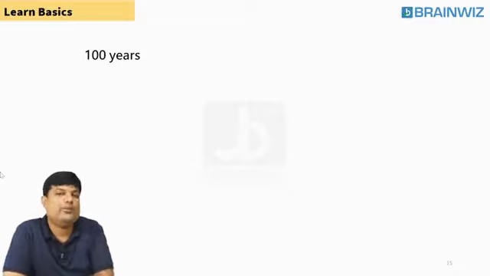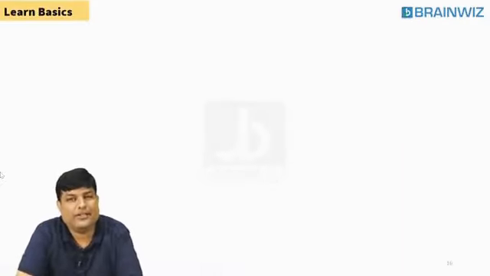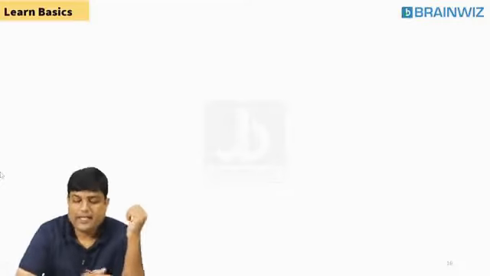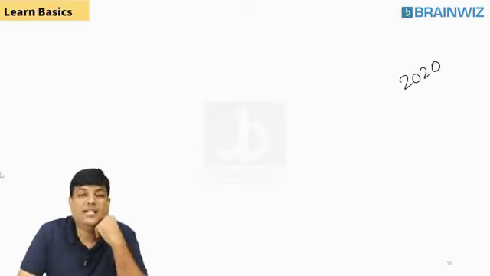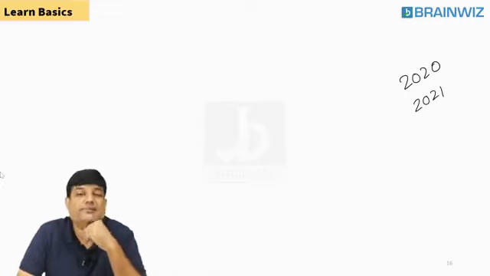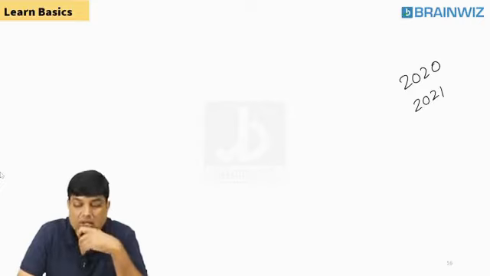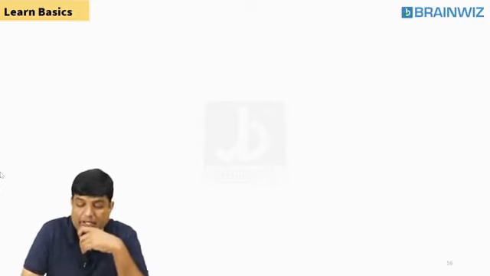It's my duty to teach you this one. Okay, so let's have a look, everybody, on the screen now. We are supposed to find out how many leap years and how many odd days 100 years have. Shall we find out now? Let's check it out here. You tell me. Currently, you all know, students, 2020 is going on. Next year, 2021 will be there. Yes or no? So, right now 2020 is going on.